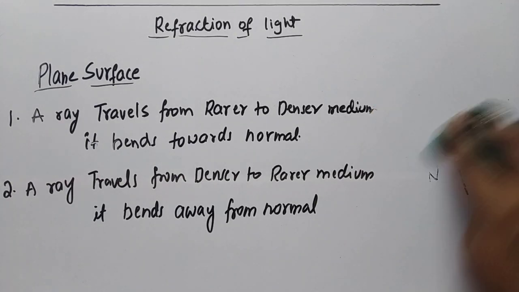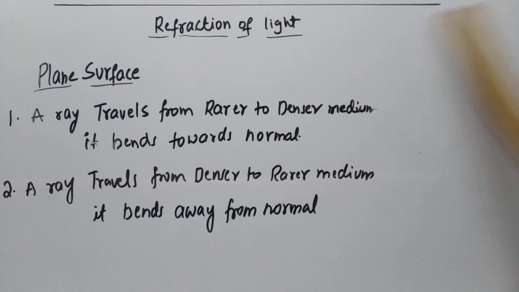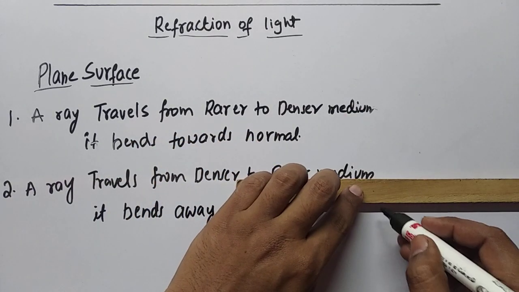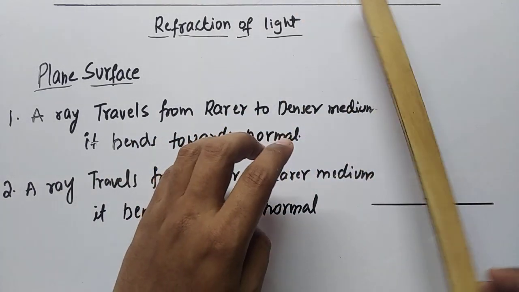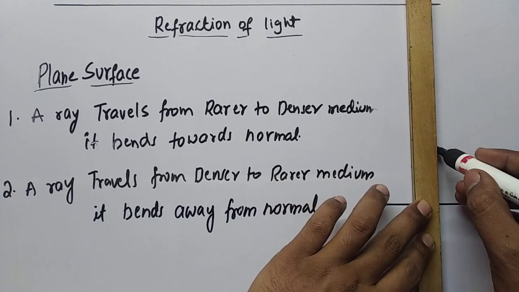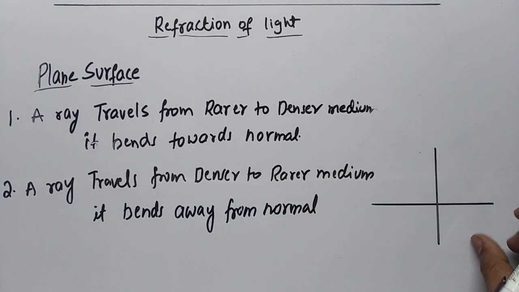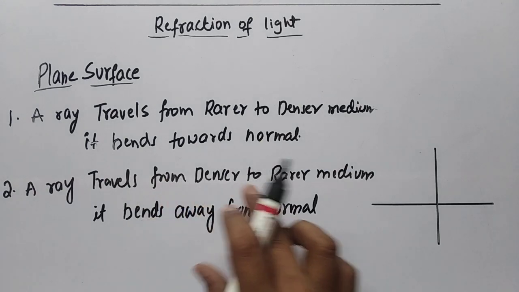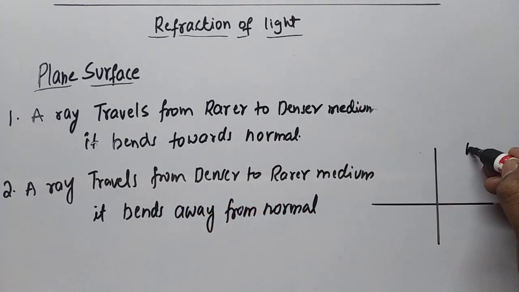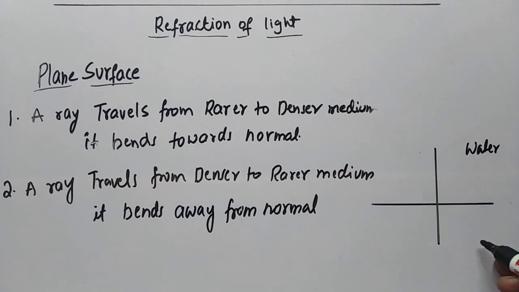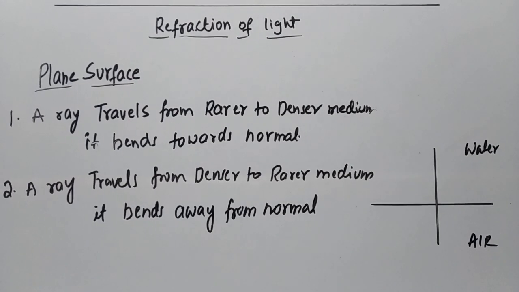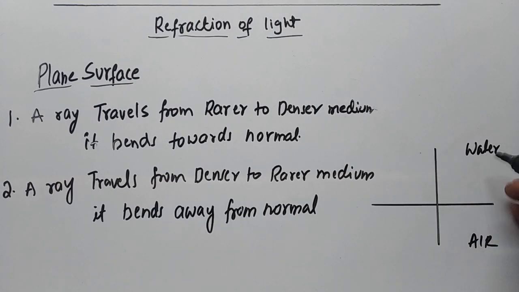In the second case it will be the opposite. Let me draw an interface dividing the two mediums, and a perpendicular line, which is the normal. This is an interface. Now we take a ray traveling from a denser to a rare medium. We will take a light ray traveling from water to air, where water is the denser medium and air is the rare medium.